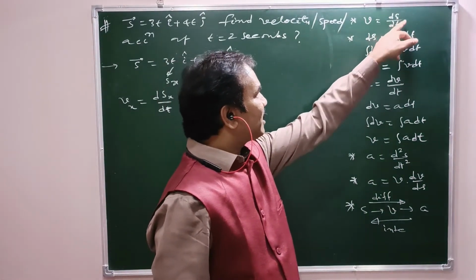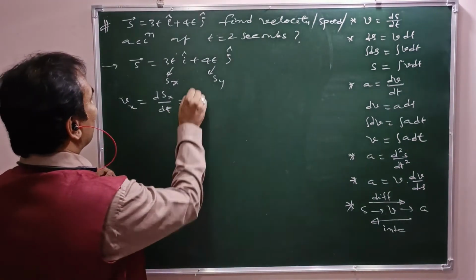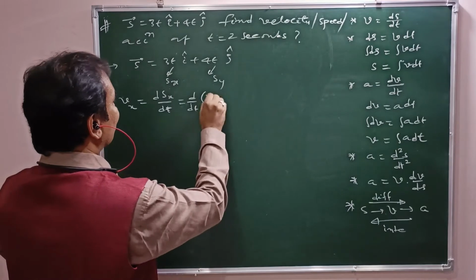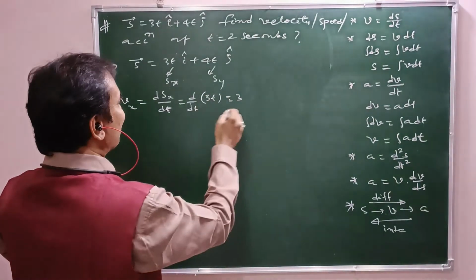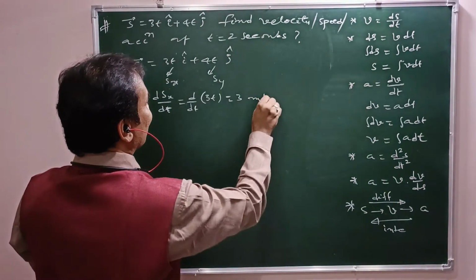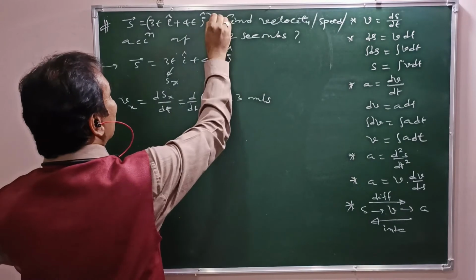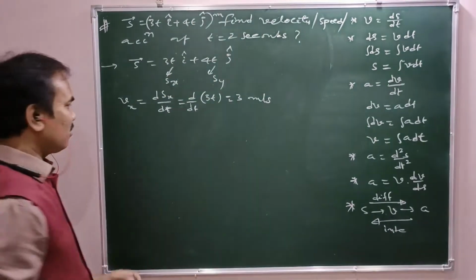So vx equal to d by dt of sx. What is sx? 3t. That is 3 into dt by dt, which is 1. That is 3 meter per second. Displacement is expressed in terms of meters.